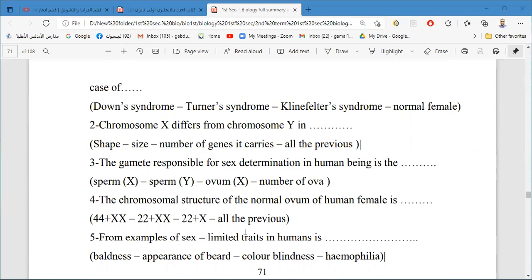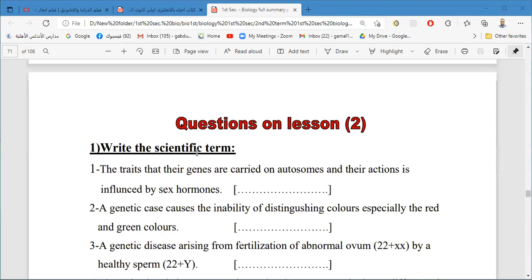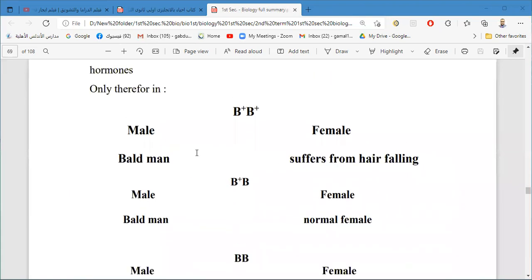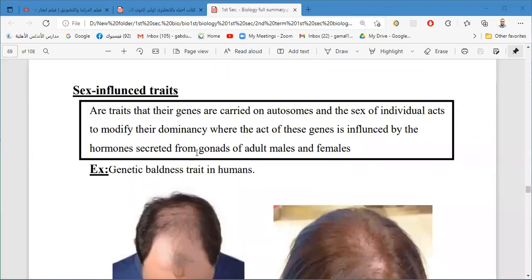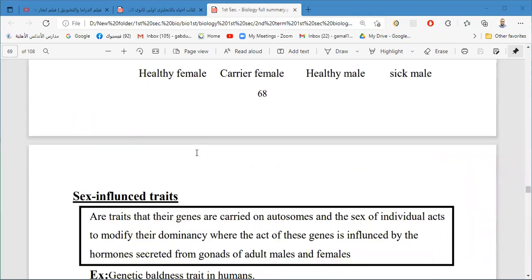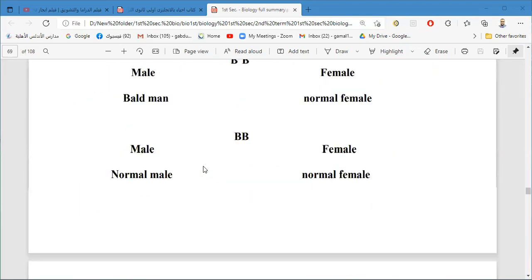Thank you, Ruqayya. Do you have any questions about this today? No. Is it easy? Sex linked, sex influenced, and sex limited. Can you differentiate between them?